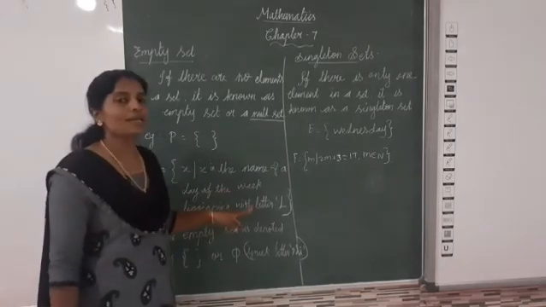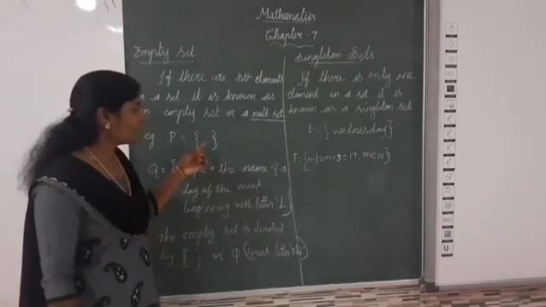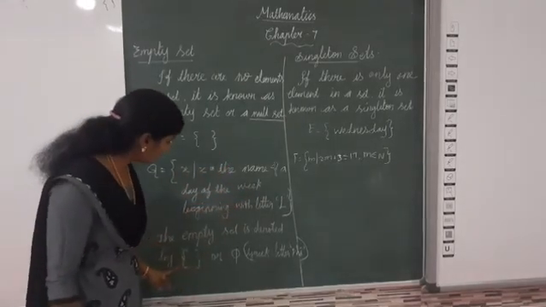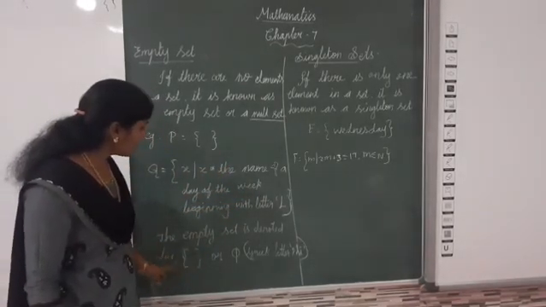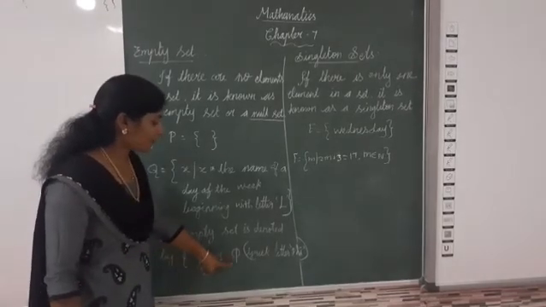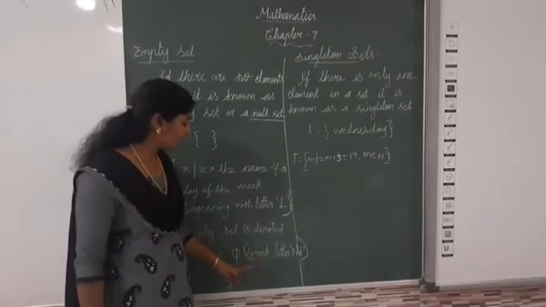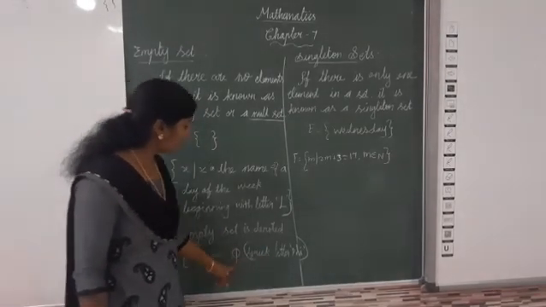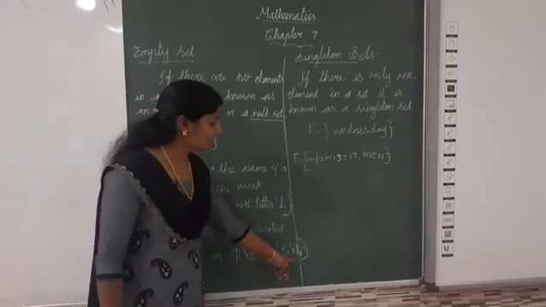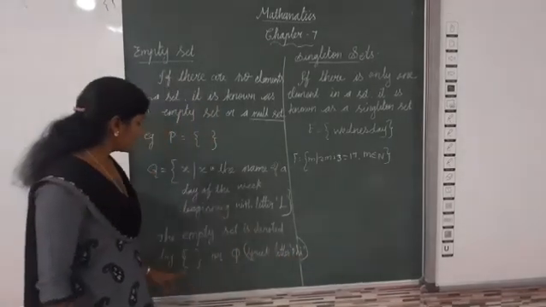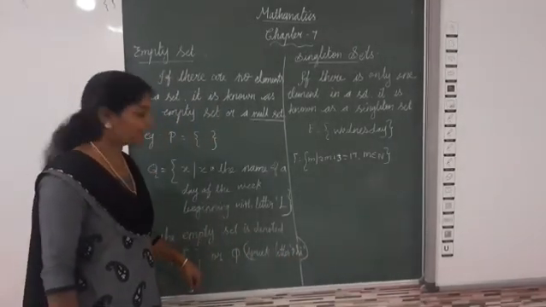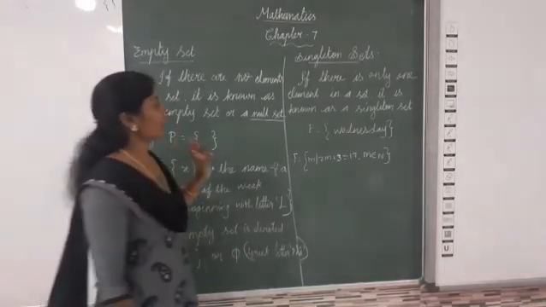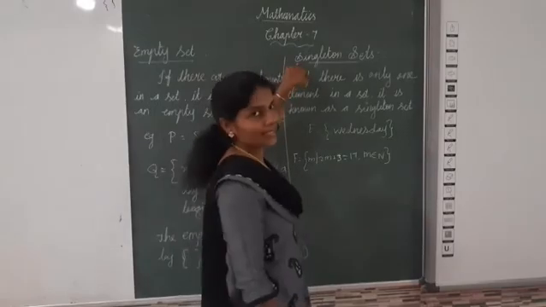The empty set is denoted by empty brackets or by φ. This is the Greek letter, and the name of this symbol is phi, P-H-I. The empty set is denoted by empty brackets or φ. Clear? Okay.